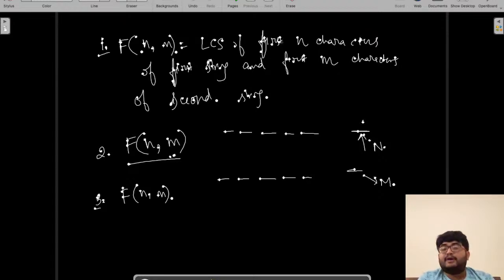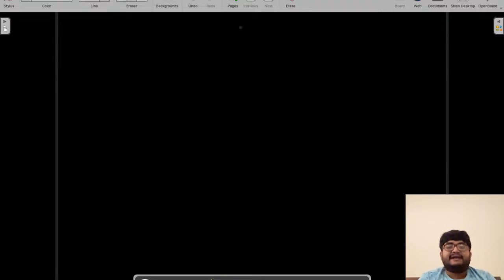What do we want? We want the longest common subsequence. So what are the cases? Just consider right now, for the current state, what can happen with the nth character and mth character. They can be the same, or they can be different. There are two choices. So let's write it down properly.